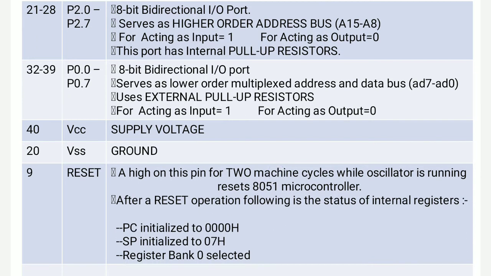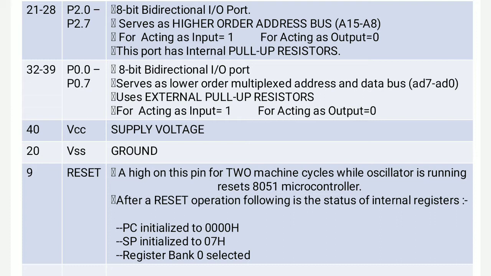Microcontroller. So here it is mentioned that two successive machine cycles need to be applied to be considered as a request to reset your CPU, and after that your CPU will be reset. But if a single spike occurs, in that case your CPU is not reset.